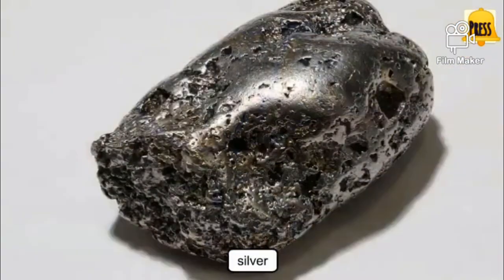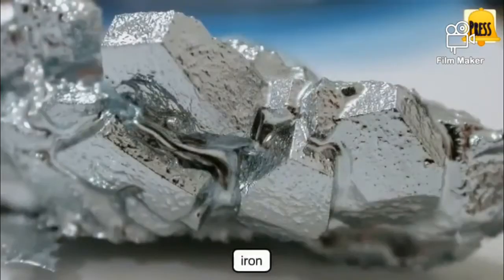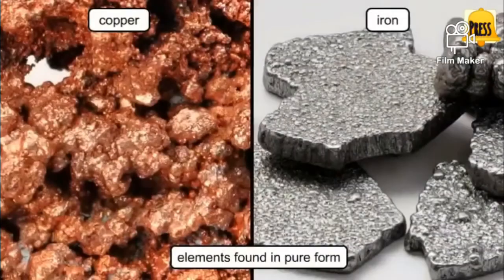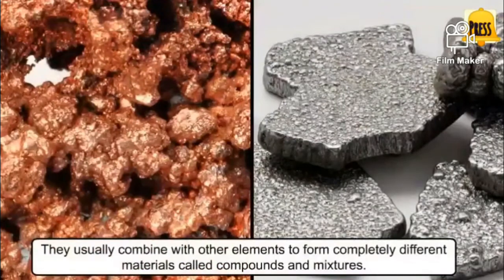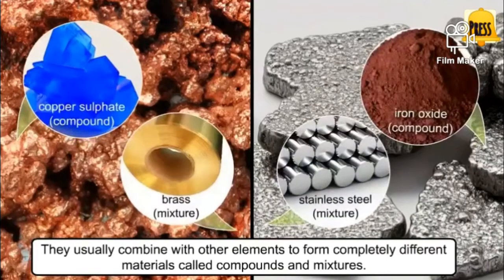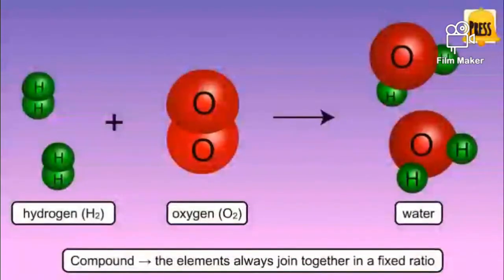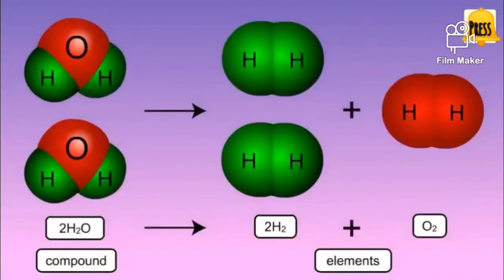Copper, gold, silver, iron are metallic elements. Pure elements are rarely found pure in nature. They usually combine with other elements to form completely different materials called compounds and mixtures. In a compound, the elements always join together in a fixed ratio. Compounds can be separated into their elements, but an element cannot be broken down into anything simpler.